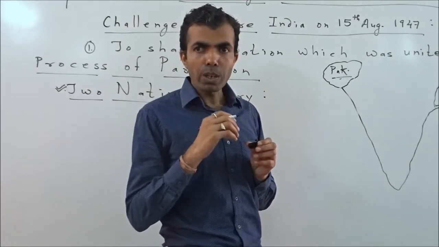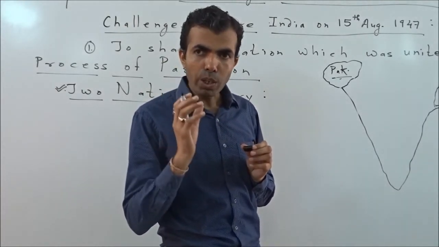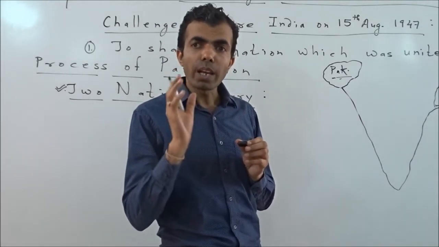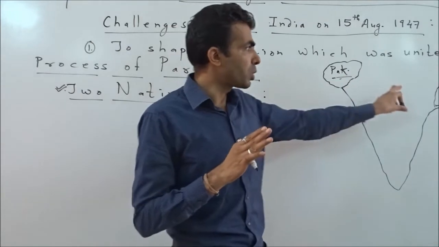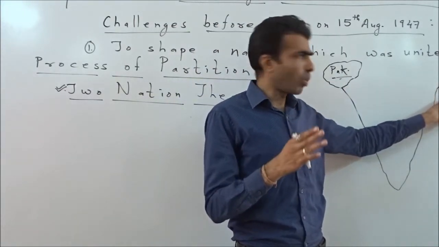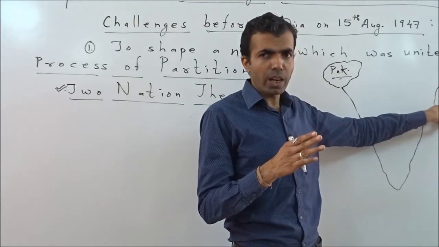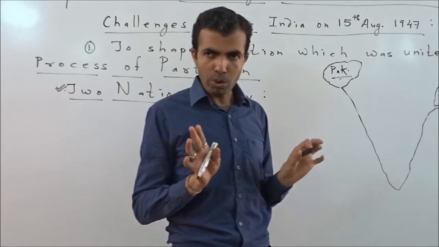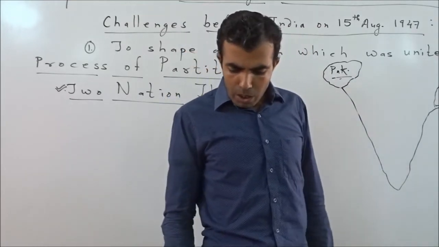In those times there were two areas, one in the east, presently called Bangladesh, and the rest in the west, which is still Pakistan. Clear?